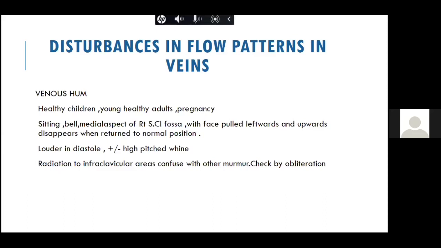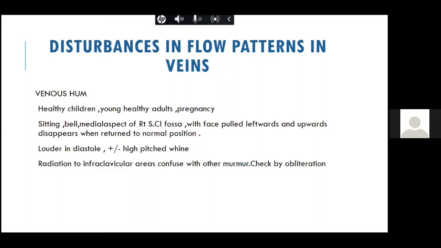Then in a patient after a BT shunt, you can have a continuous murmur. Also with pulmonary AV fistula. In patients with pulmonary AV fistula, they are usually cyanotic, they have clubbing and all, so these are typical examples. And in the patient with TAPVC, total anomalous pulmonary venous connection. So you should always divide the continuous murmurs into with cyanosis and without cyanosis.